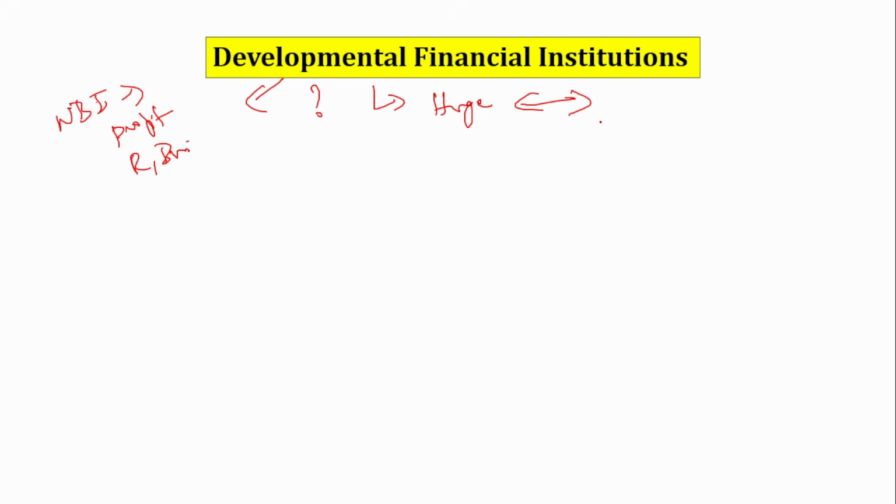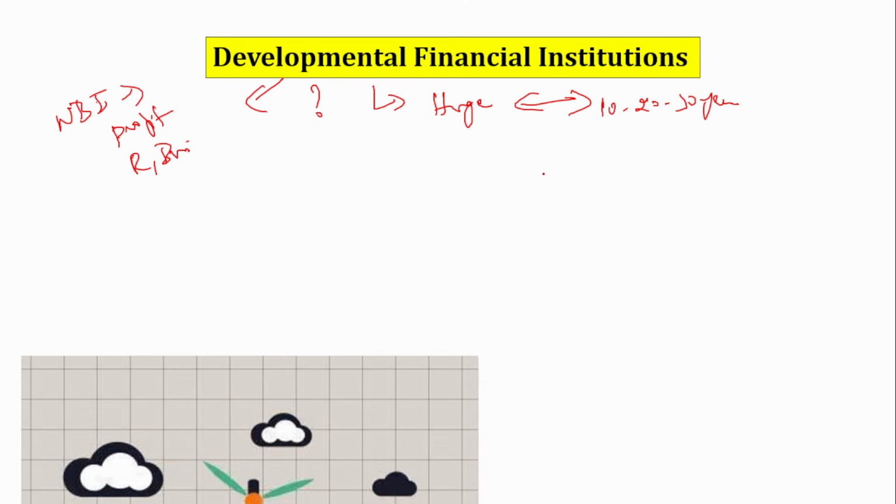period. Here, the development will take 10 to 20 or even 30 years. It is a huge lock-in period, and since a huge amount of money is provided to the borrower, it is very difficult to get a high interest, right? It will not be very easy for the borrower to pay high interest. So they will be given at an economic interest rate. The developmental financial institutions will provide loans to the borrowers at a reduced or economic interest rate, because the purpose of the loan is to improve the infrastructure, that is, for the entire development of the country.